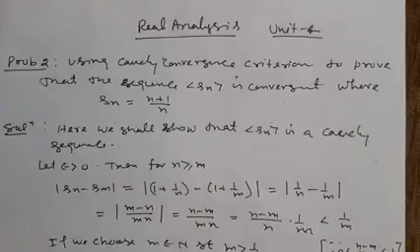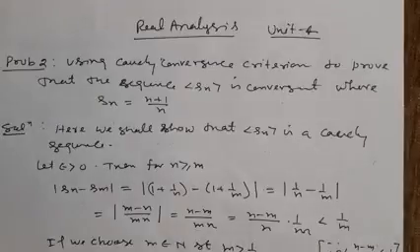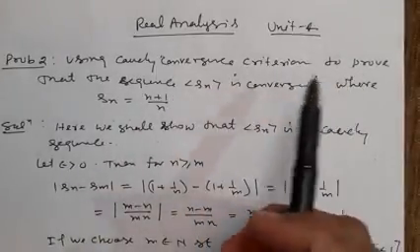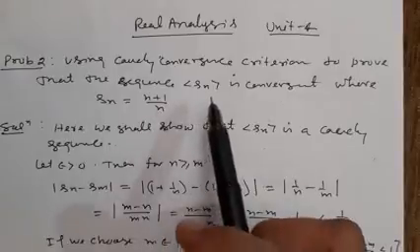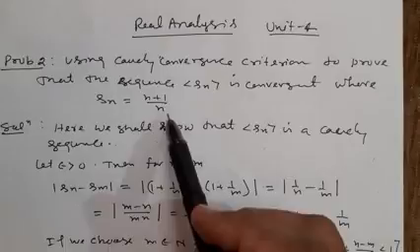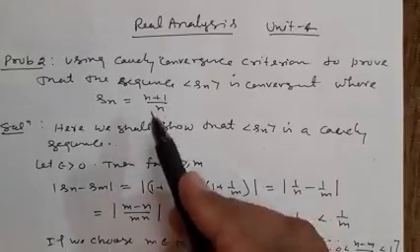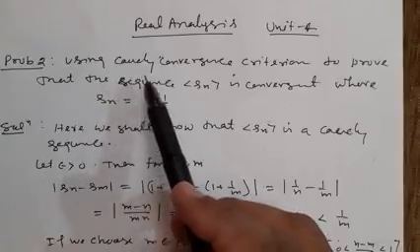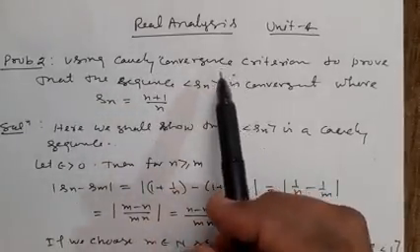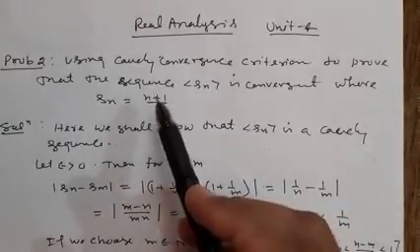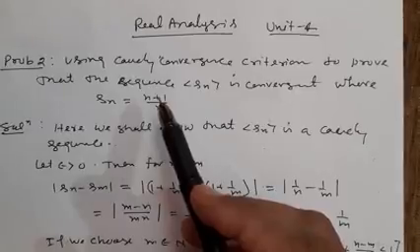There is problem 2, and the problem is: using Cauchy convergence criteria, prove that the sequence Sn is convergent, where Sn is equal to (n plus 1) upon n. You know the previous theorem. The Cauchy convergence criteria was: a sequence is convergent if and only if it is a Cauchy sequence.